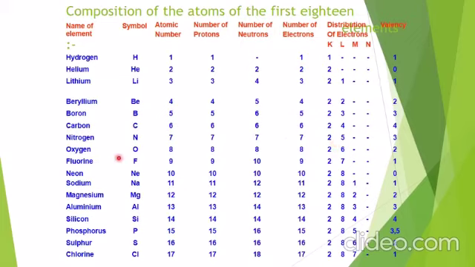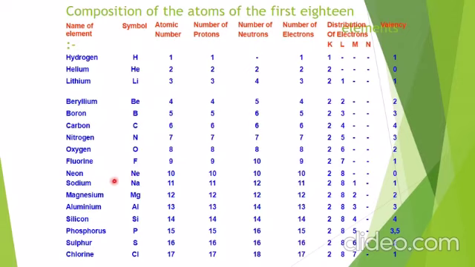Similarly, oxygen. Oxygen has atomic number 8. Now, if we want to write the configuration for 8, that will be 2 6. So it has 6 electrons in the outermost shell. So what will it do? Either it loses the 6 electrons or it gains the 2 electrons. So which one is easy? We know that gaining 2 electrons is easy. So valency will be 2. So similarly fluorine. Fluorine has 9 electrons. Configuration is 2 7. 8 electrons are required in the shell. Losing 7 electrons is difficult, but gaining 1 electron is easy. So valency will be 1.